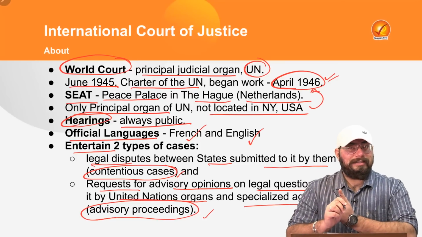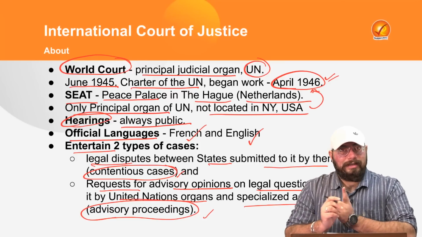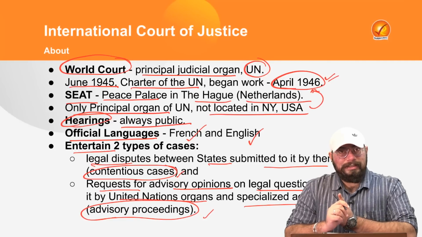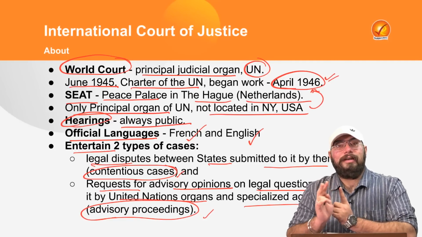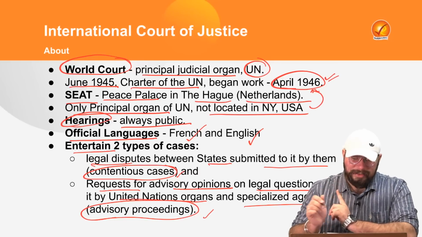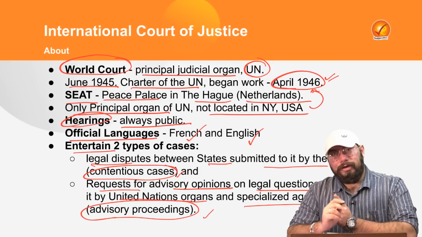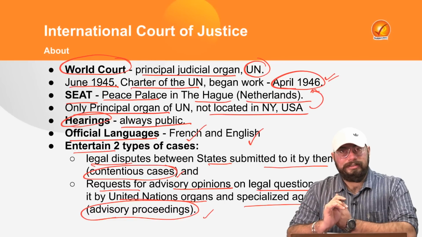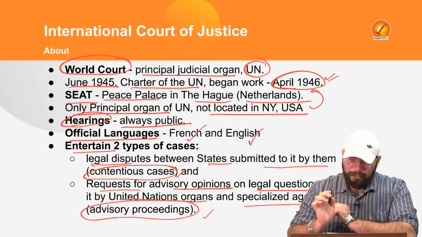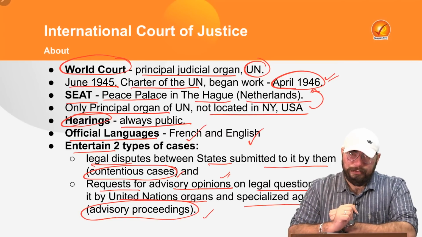So first type, the contentious case. Second type, the advisory proceedings. A contentious case goes to the ICJ on behalf of two countries whenever they have any legal dispute. And in advisory proceedings, the UN organs or specialized agencies can approach the International Court of Justice for any advisory opinions which they might seek.